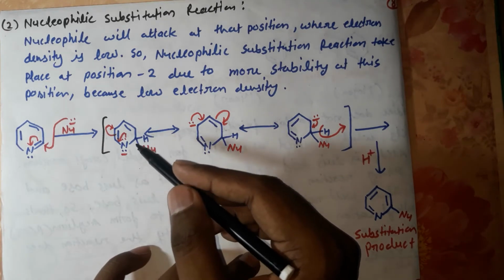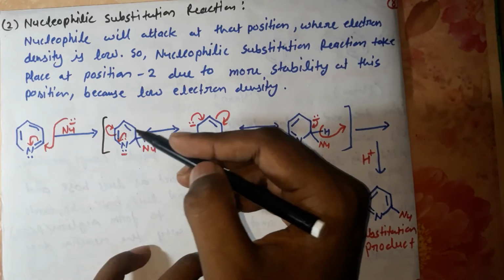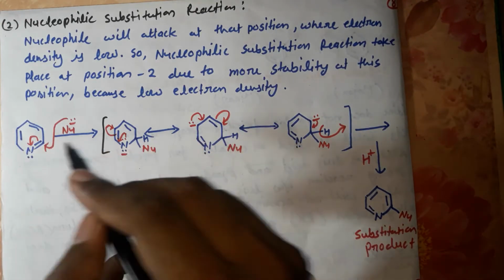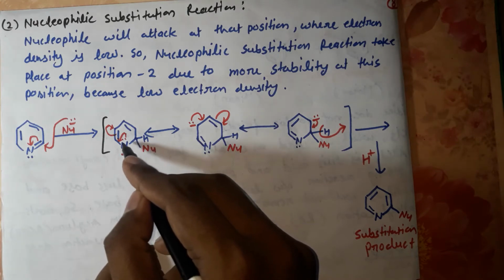When the nucleophile attacks at this position, the pi bond shifts to the nitrogen, and this carbon becomes negative because of the extra pi electron.